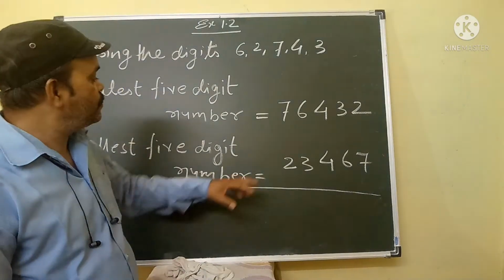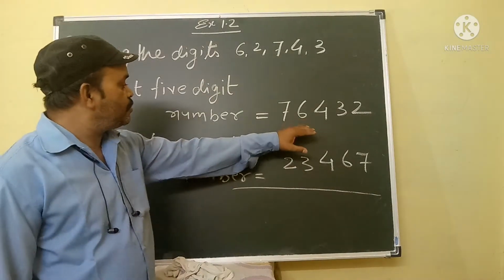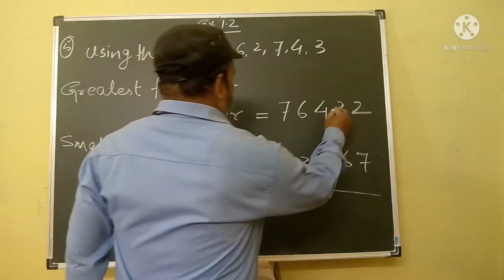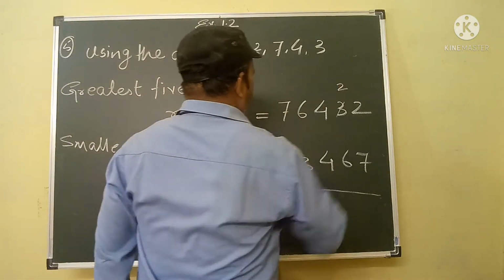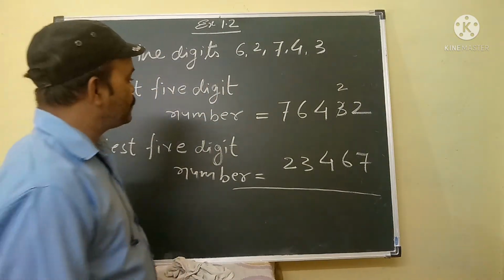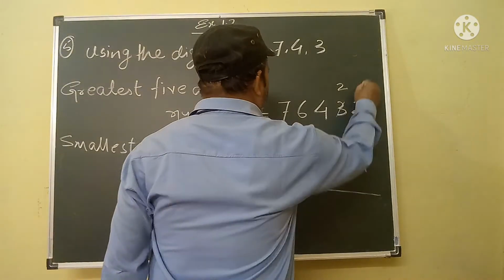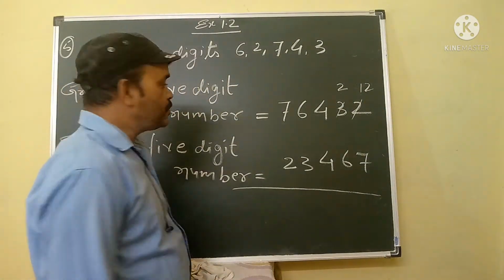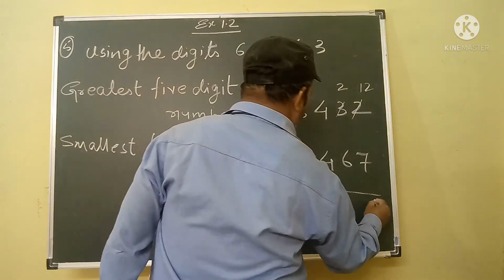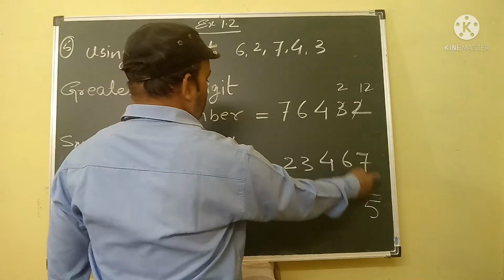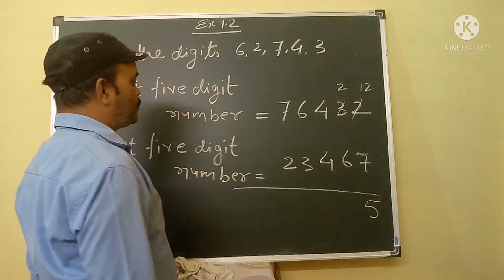So we borrow one from 3. So 3 converted to 2, and this 2 converted to 12. 12 minus 7 will give you 5.